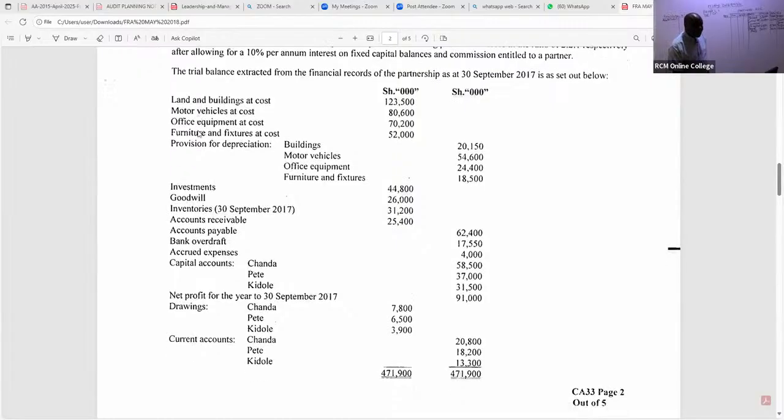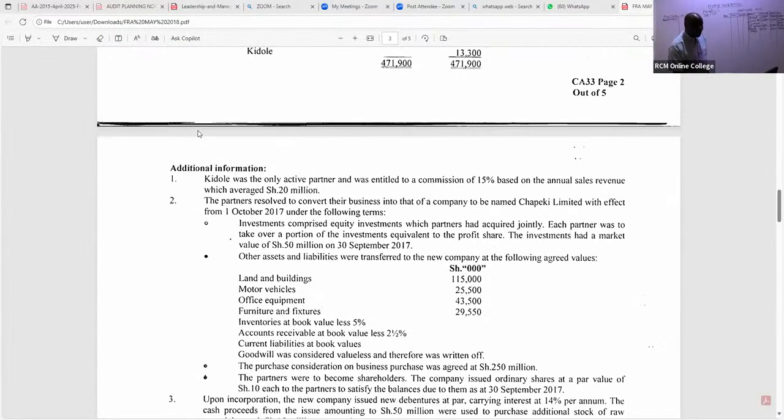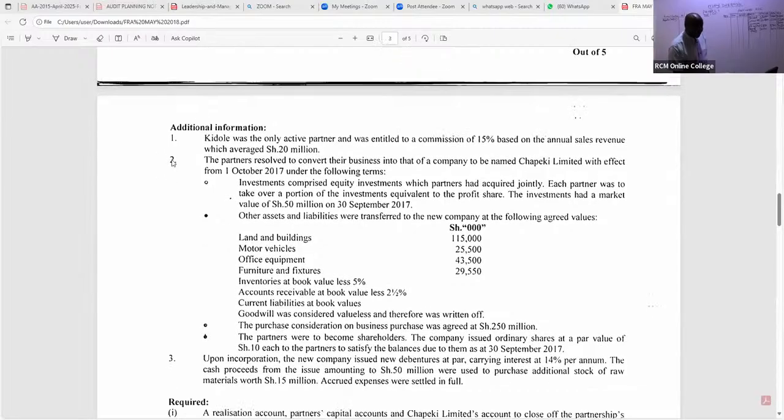If you go to this particular note, we have a note, which is note number 2. Point number 2 of this note 2. We are told the other assets and liabilities were transferred to the new company at the following agreed values. Those agreed values, we shall not take them to realization because you are not yet at the selling point.